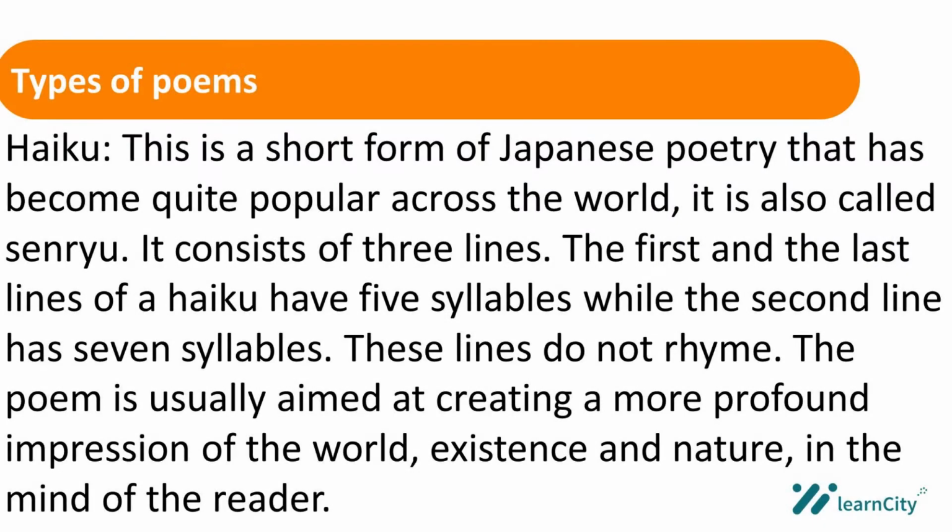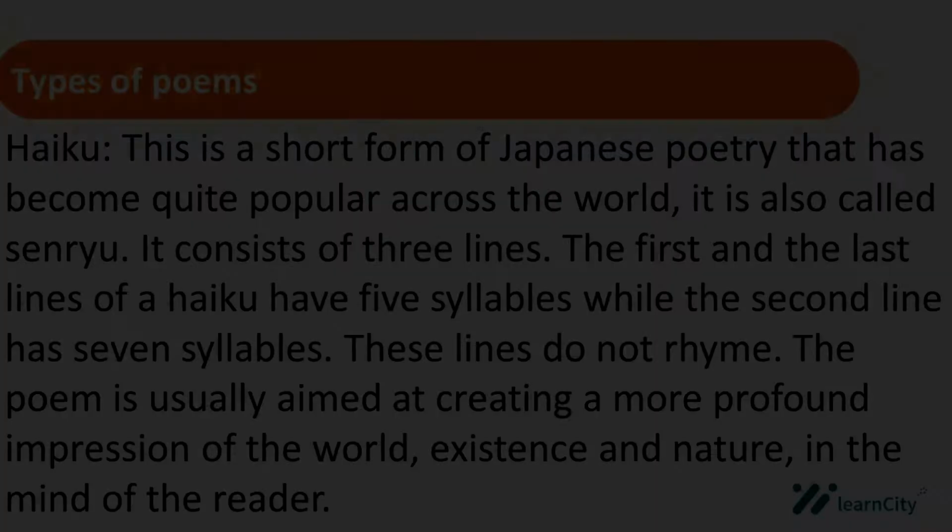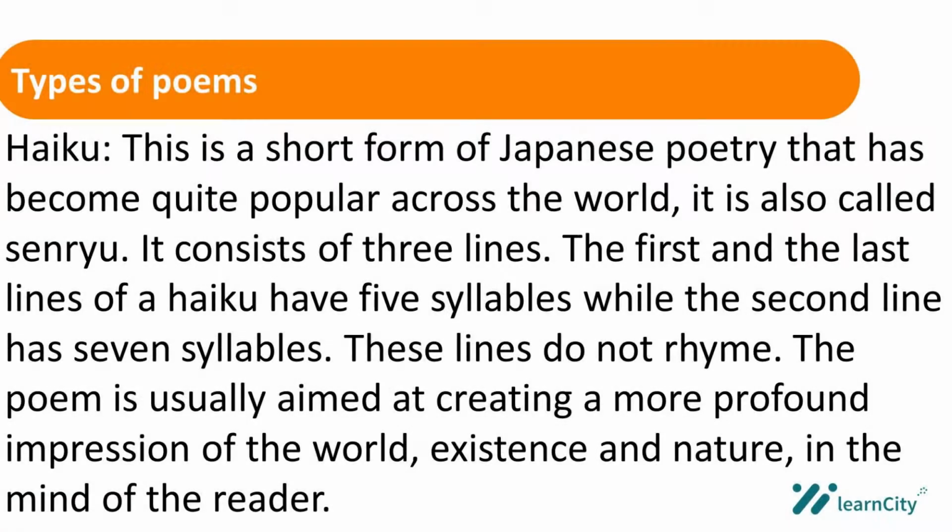So we're going to be talking about the haiku. Haiku is a Japanese poem, also called senryu. Of course, that would be a Japanese word. This Japanese poem is very short. It's so short that it has just 3 lines. Now, the first line of this poem and the third line of this poem has 7 syllables, and the second line has 5 syllables. I hope I'm correct about that. The first line has 7 syllables and the third line has 7 syllables.